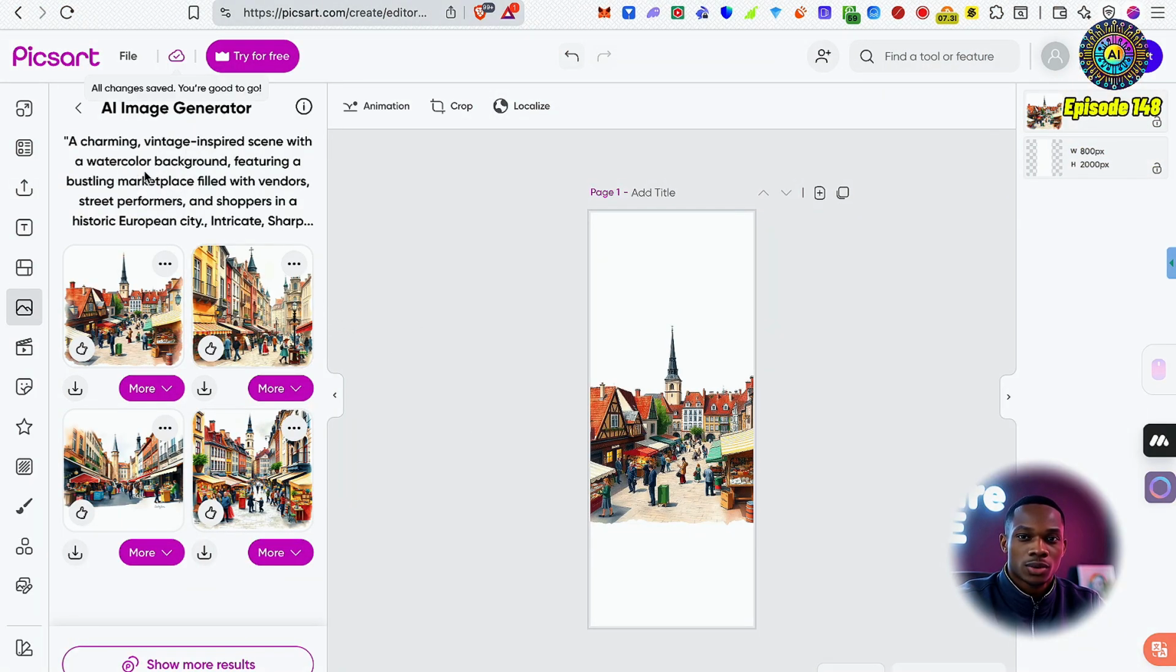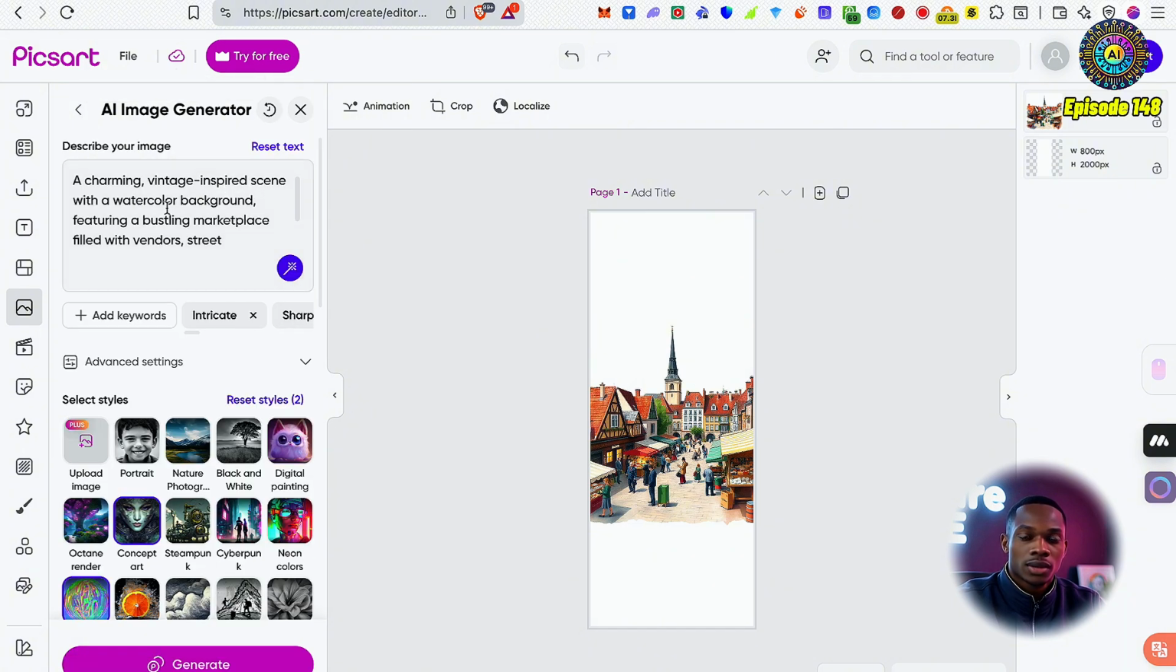Charming vintage inspired scene with a watercolor background featuring a bustling marketplace. Okay, interesting stuff. Let's say I'm going to change this back to my initial one. I'm going to say where automation rules industry. I quite like the first bit of text to describe this image actually. I'll go with cinematically dynamic lighting again. Then we'll go with gripping, relatable texture. Let me just put let your imagination run wild.